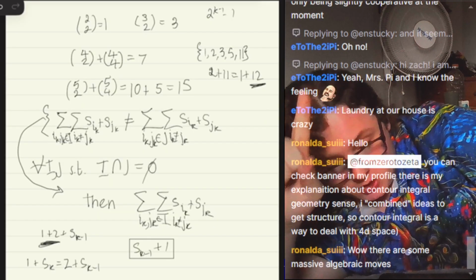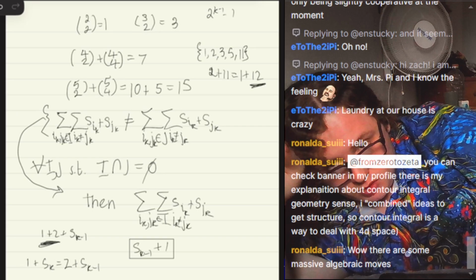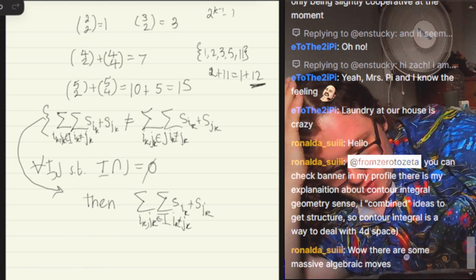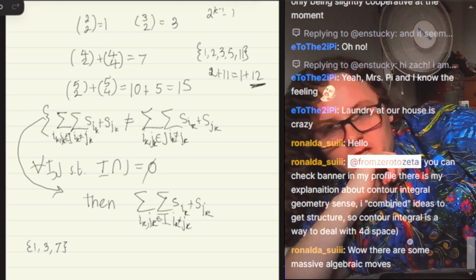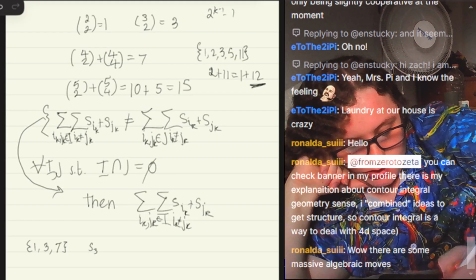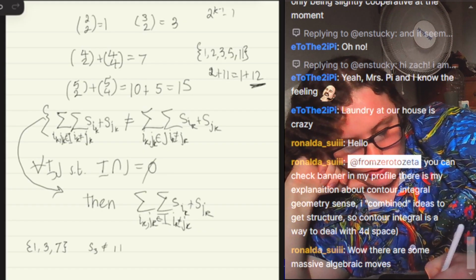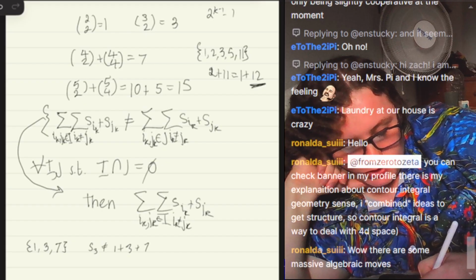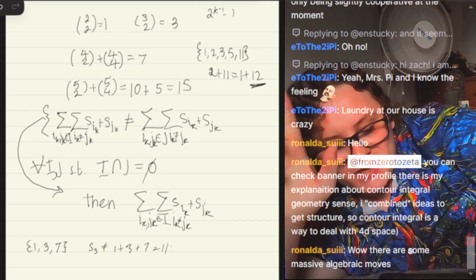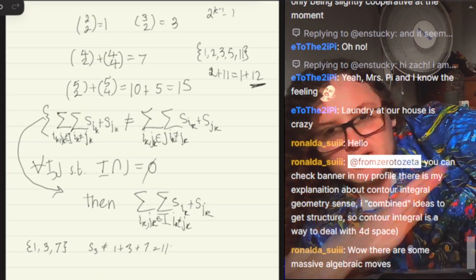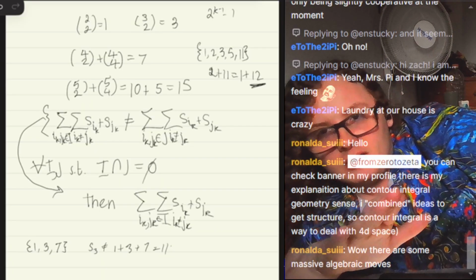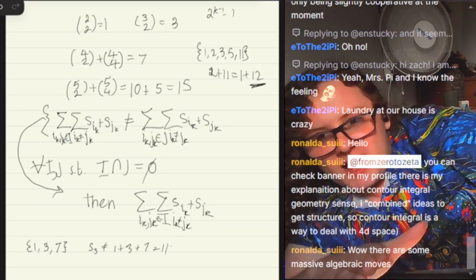Is there a construction that doesn't include 1 and 2 both being in the set? If we start with 1, 3, 7, then S3 cannot equal 1 plus 3 plus 7, which is 11. If we include any S_k that is 1 greater than the previous one, any at all, then we have the same problem as last time.